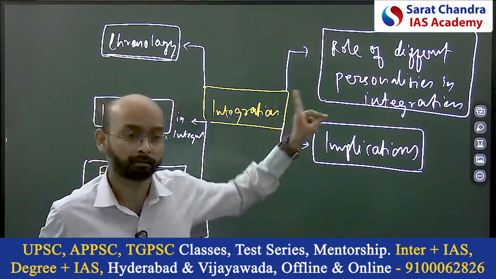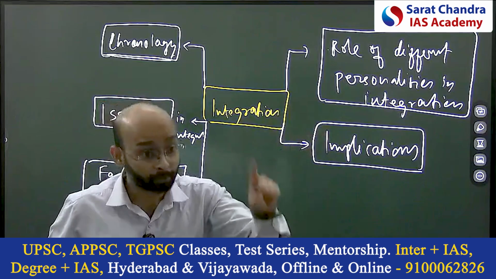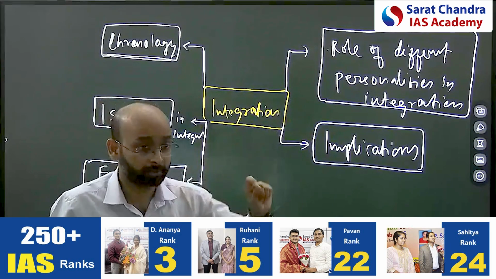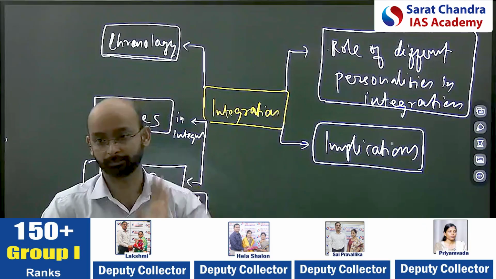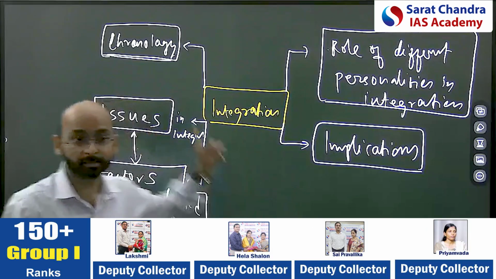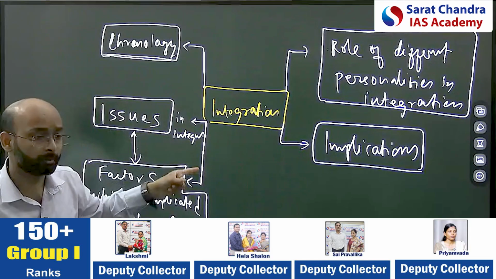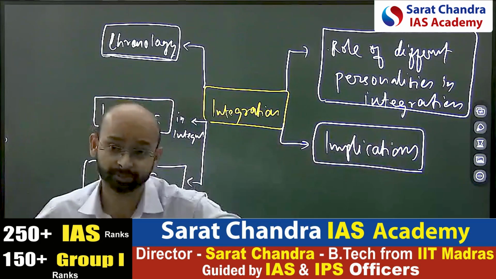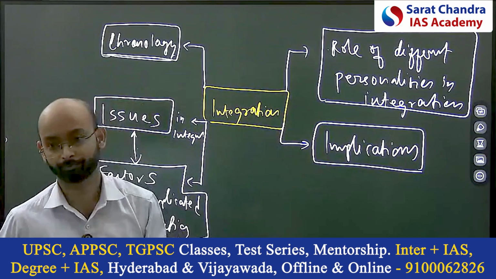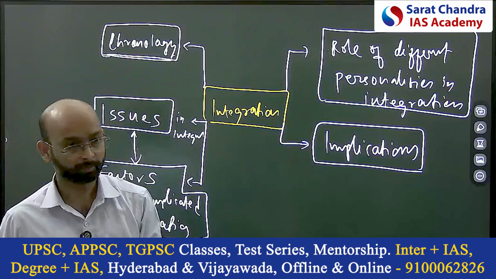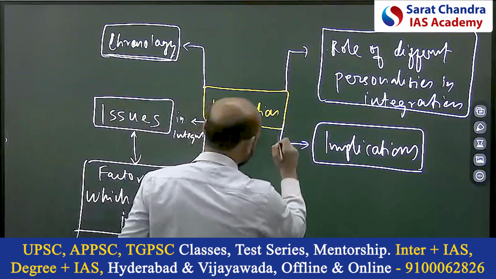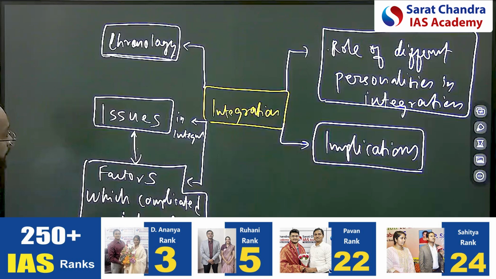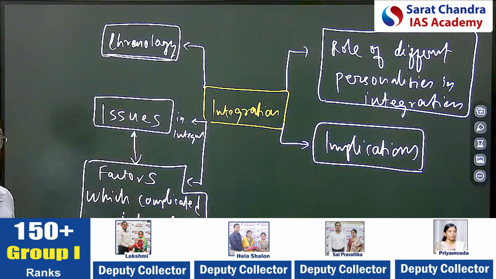For example, Jammu and Kashmir also. We took the Jammu and Kashmir issue to the UN and complicated the issue instead of solving it bilaterally. So the process of integration also created some positive as well as some issues which are still persisting, like Jammu and Kashmir, Manipur. Right? So this is the implication you have to bring in.